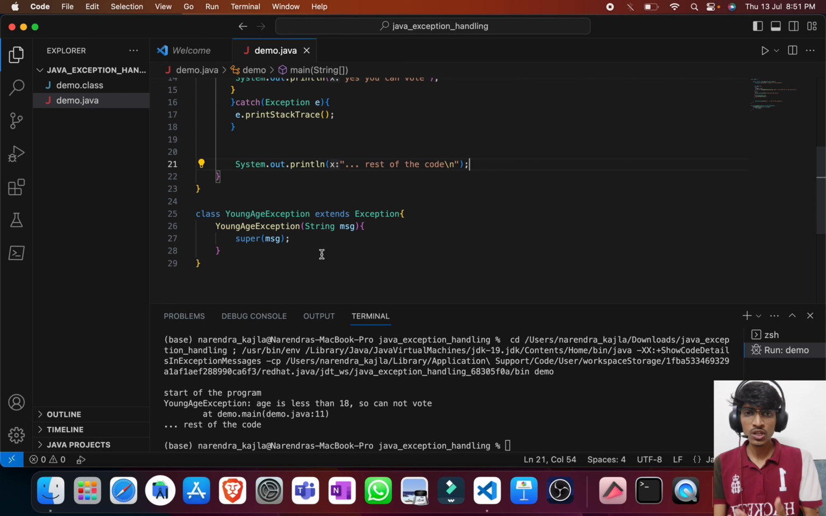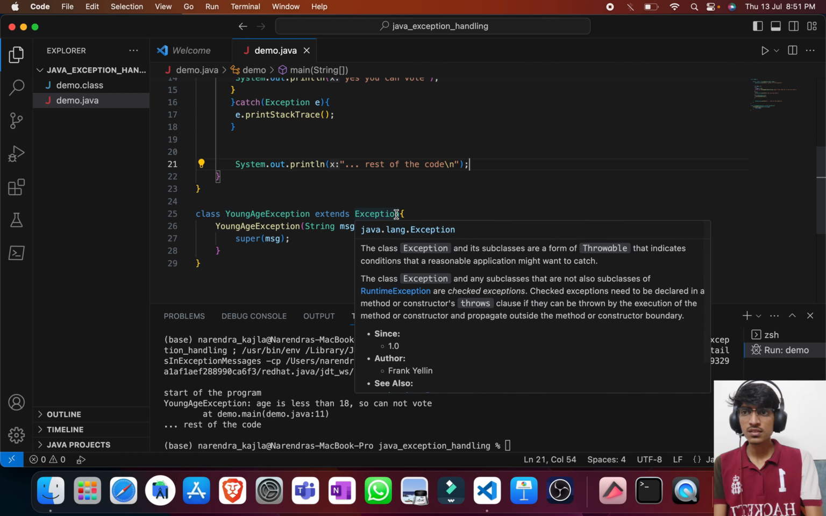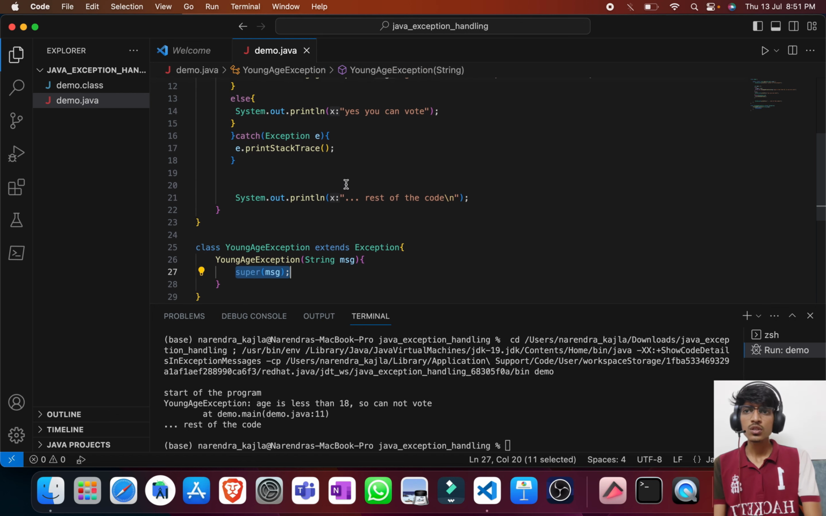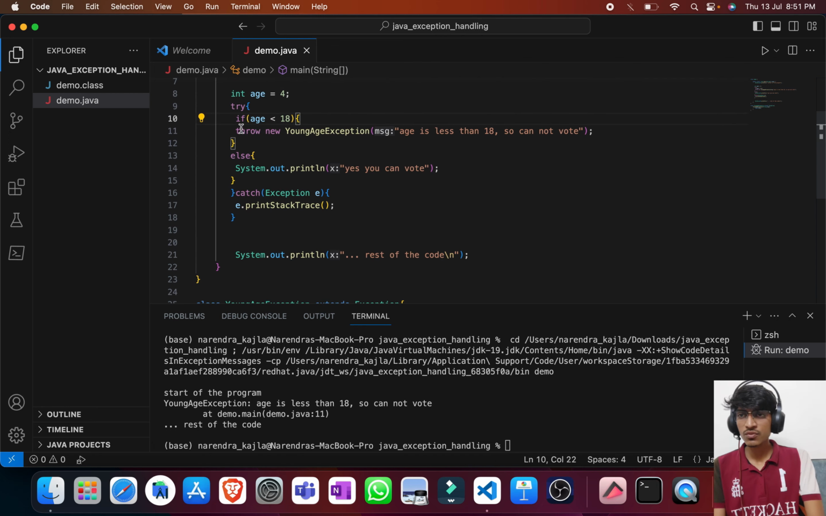So to create our own exceptions, or user defined exceptions, what we will do is take one class, give it a name, and then extend the Exception class, and then use the constructor, and we can use the super keyword here to pass our message to the parent class, and this throw keyword we are using to throw the exception on the required conditions. So in this way we can throw exceptions and create our own exceptions.